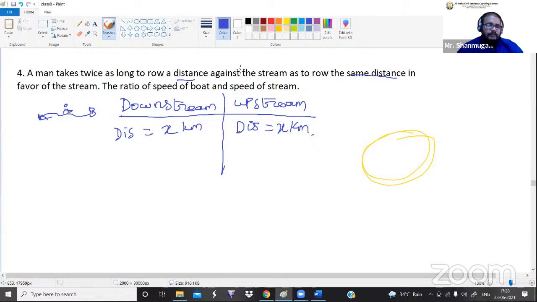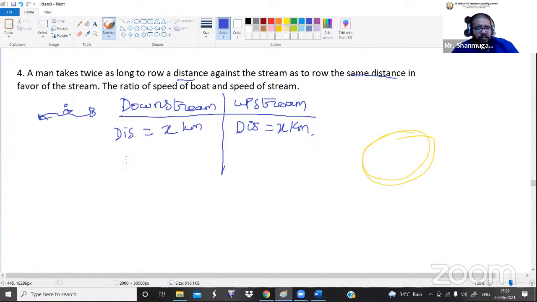What is the meaning of that? For example, the man is going downstream and takes 1 hour to complete the travel. The same distance, the man travels upstream, he will take twice the time of downstream. In downstream the time he took was 1 hour, so twice the time means while coming upstream he will take 2 hours. That is what they are trying to say.